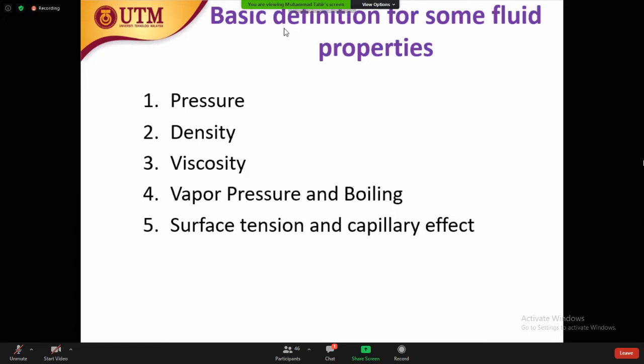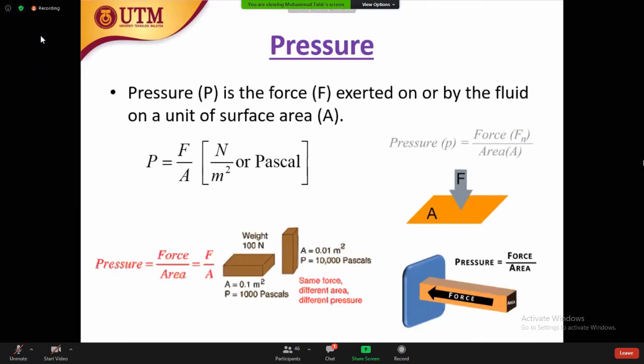For example, number one is the pressure. What is the pressure? Sometimes you feel some pressure and you say, oh, there is a pressure, but the definition is that pressure is actually a force, exerted on or by a fluid on a unit surface area.